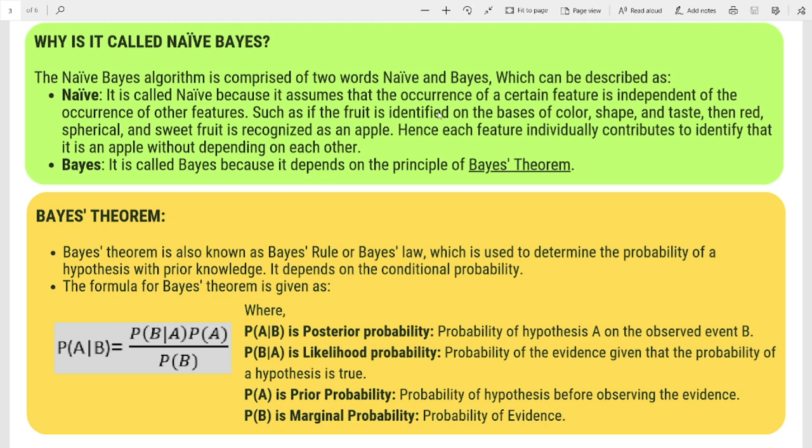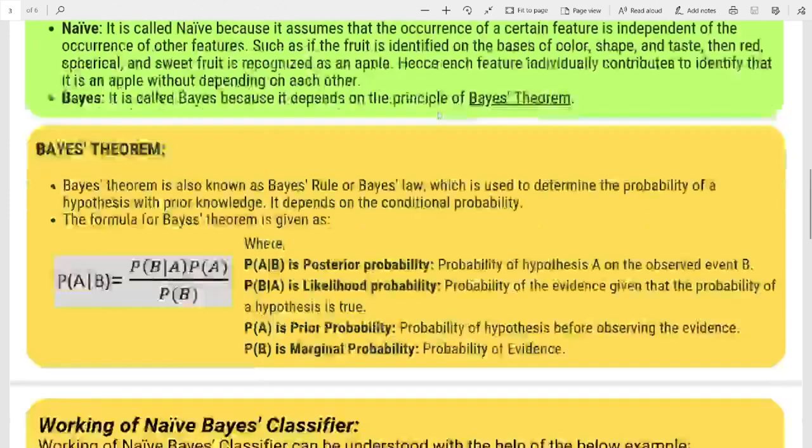It means probability of hypothesis A on the observed event B. P(B|A) is likelihood probability. It means probability of the evidence given that the hypothesis is true. P(A) is prior probability, probability of hypothesis before observing the evidence. P(B) is marginal probability, probability of evidence.